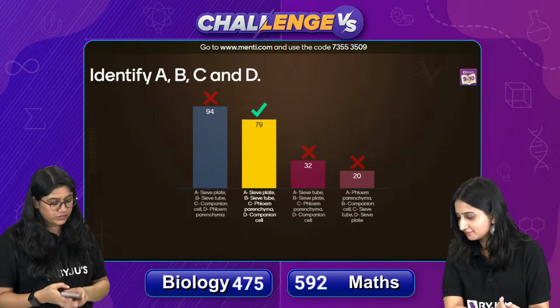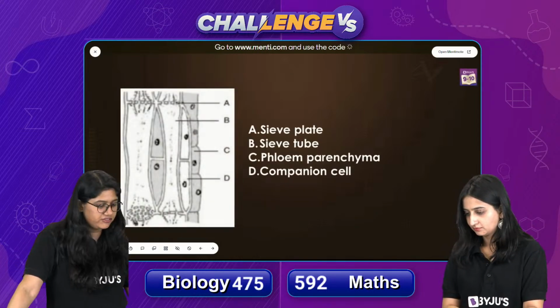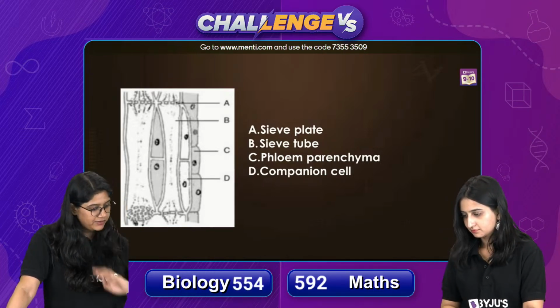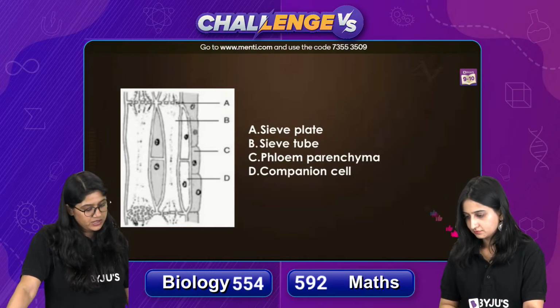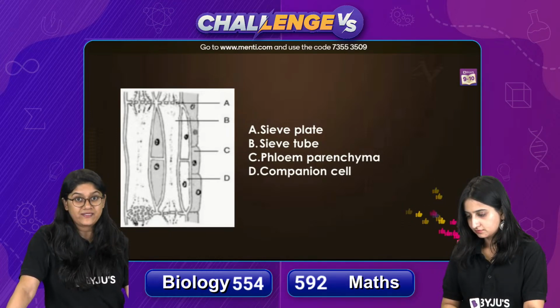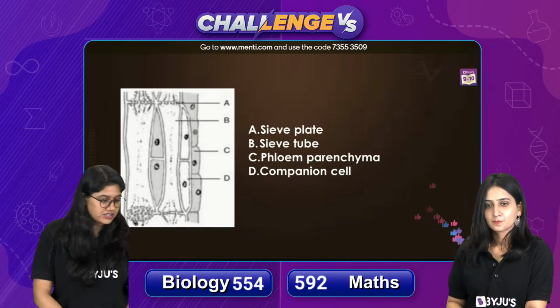79 of you have voted for the correct answer, and the correct answer over here is, if you can go back to the next slide, we have the sieve tubes. A is a sieve tube, right? Sieve plate, basically. B, of course, over here is a sieve tube. Then we have phloem parenchyma, which is at the extreme end, and then after that we have the companion cell. So I hope that this is clear, everyone.